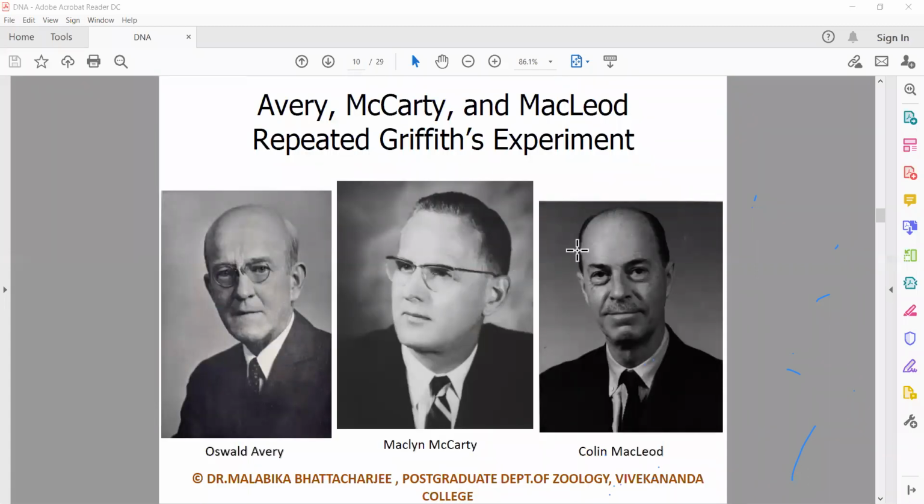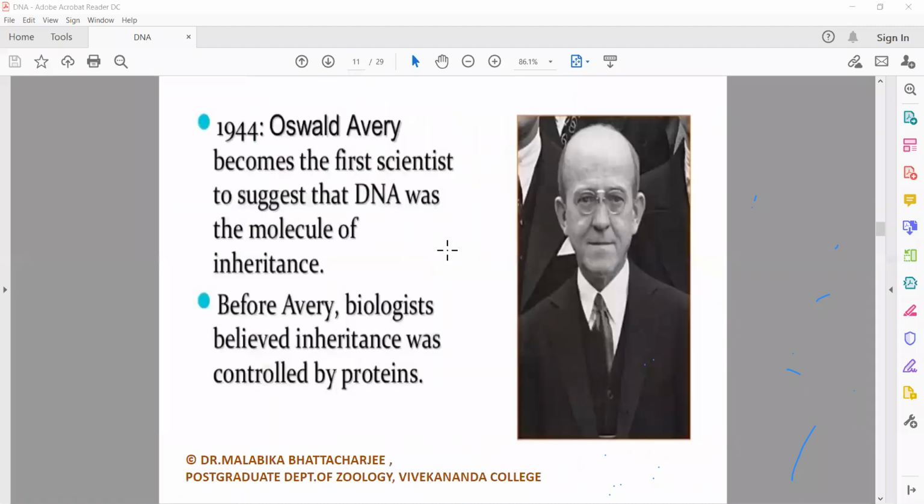And this is another picture of Avery, McCarty, and MacLeod. In their experiment, they proved that the transforming principle Griffith was talking about was nothing but DNA.